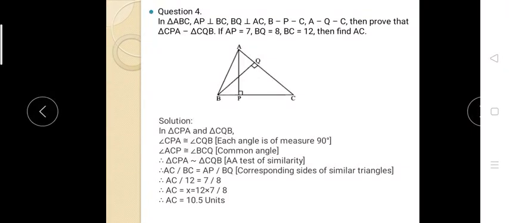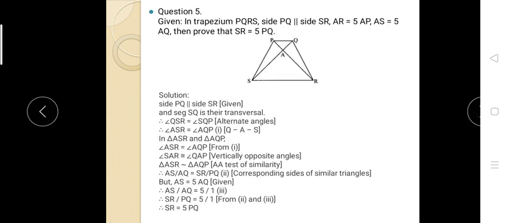Good morning, students. In the last session, we solved the questions based on the tests of similarity. The basic tests are the AAA test, SSS test, and SAS test. Another test we learned is the AA test. I also said that if two angles are congruent, then the third is automatically congruent. Up to 4 questions we solved in the last session. Now I am going to explain the remaining questions of 1.3.